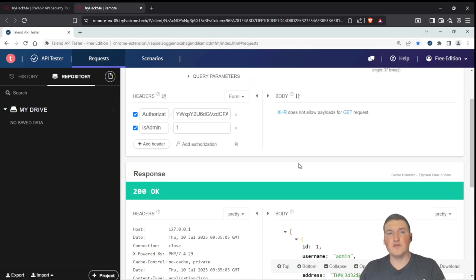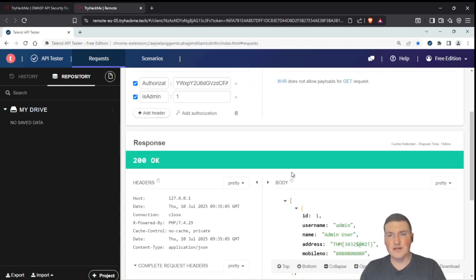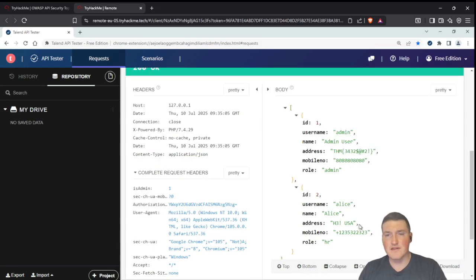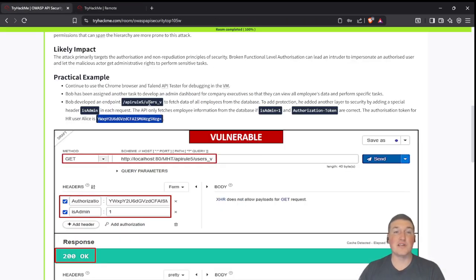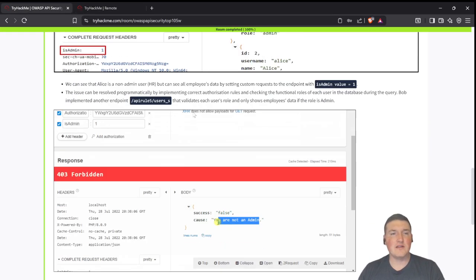So what we want to do is go through and say, hey, look, Alice's role is HR. It is not admin. So one of the key things here is this is more of an IAM thing, identity and access management, but you should have role-based access. You should not have access based on someone putting something in the headers, right?